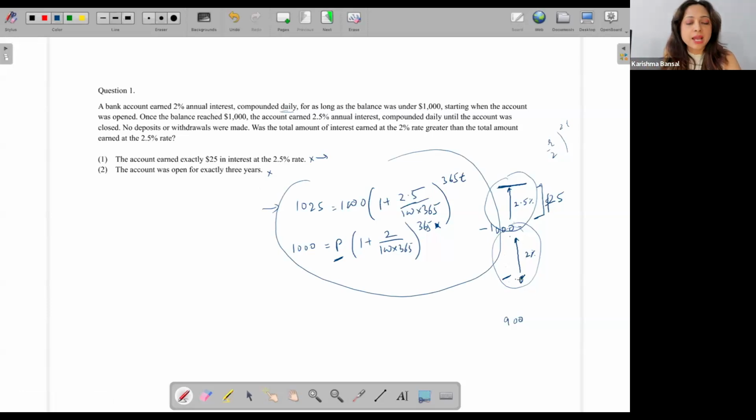This diagram holds, right? I start from this, then I have a 2%, I'm getting 2% on the amount, and then this goes to 1000. Then on 1,000, I'm getting 2.5%, and then I'm finally closing down the account. This happens after 3 years. I'm going to assume the data of both of them. And I'm given that at this time, I earn $1.25 in this particular time frame. Yeah. Now think about it. It's $1.25. The rate is 2.5%. So 2.5% of my 1,000 is $1.25.